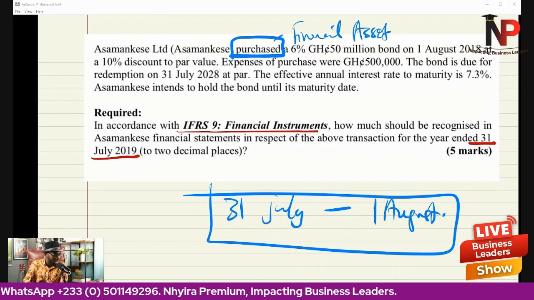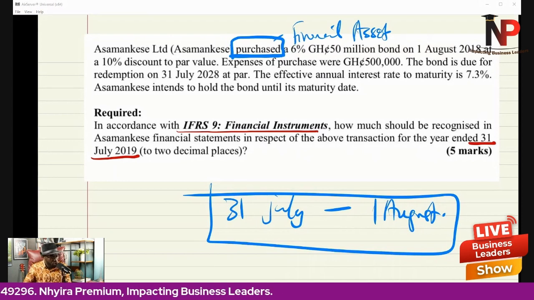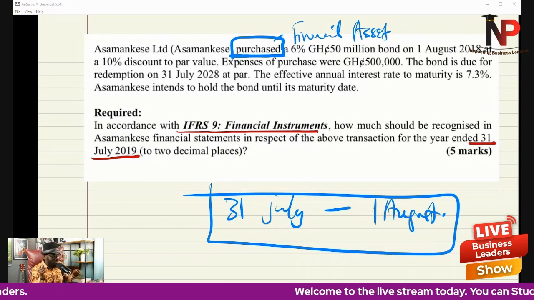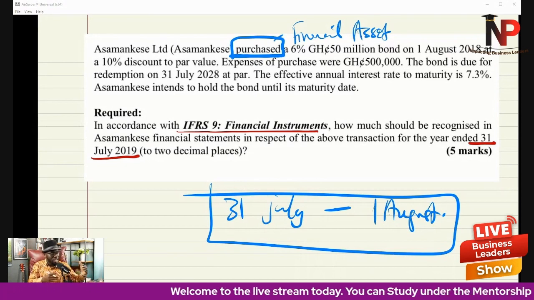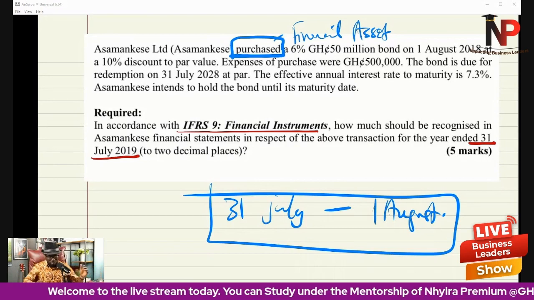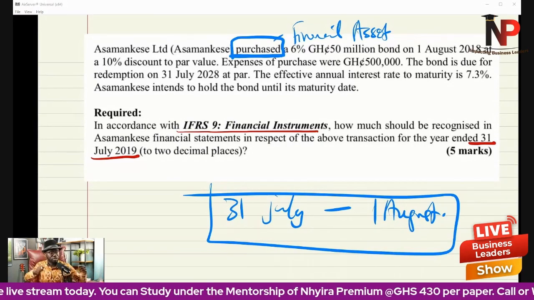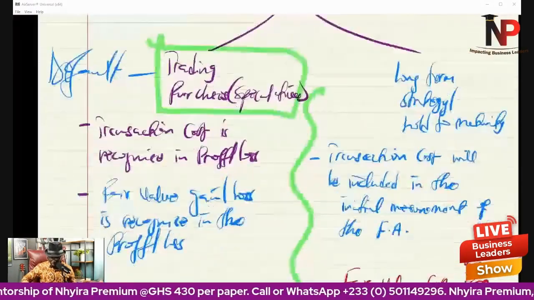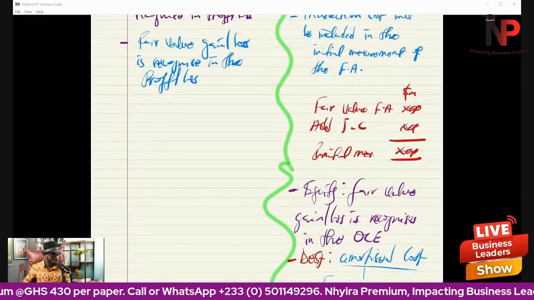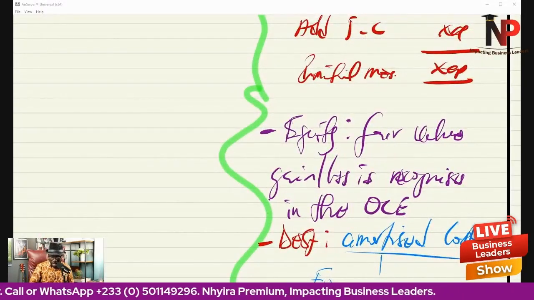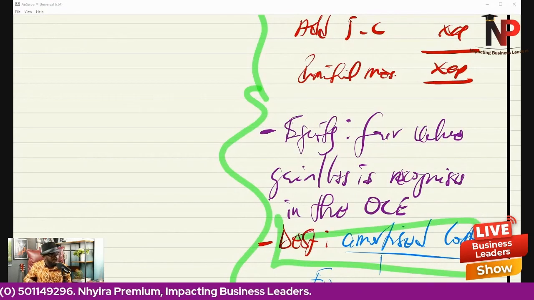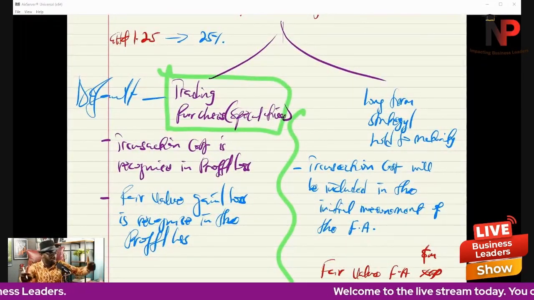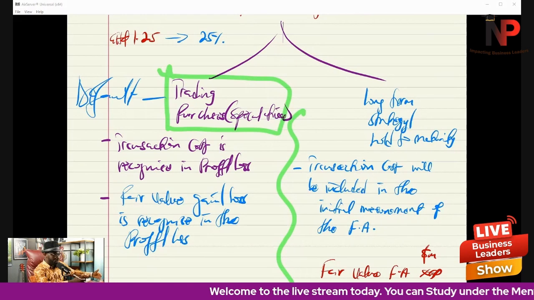So before we get excited and continue to read, we know this is a financial asset because Asamankese Limited purchased. Then we need to read on: what did they buy? Did they buy debt instruments or shares? Because remember, back to the principles, everything is principle. If they bought a debt instrument, then it will be carried at amortized cost on subsequent measurement. But the initial recognition will be based on whether they are holding to maturity or it is for speculative purposes. Principles.